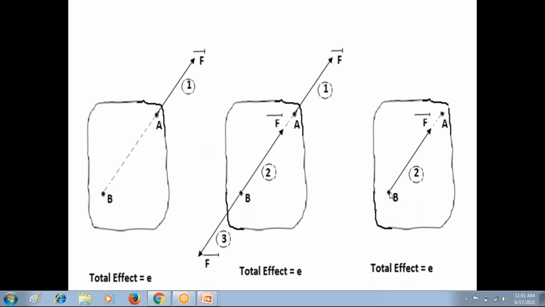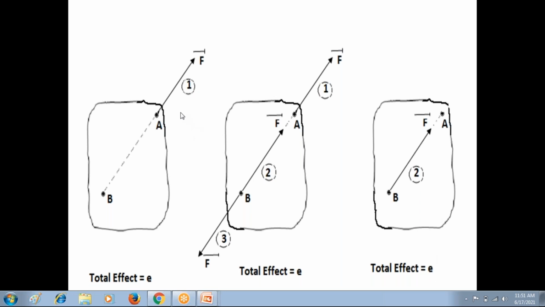In the third diagram, B is the point of application. Still, the force F bar has the same effect on the rigid body, even though we change the point of application from point A to point B.